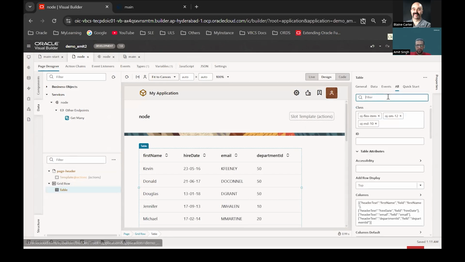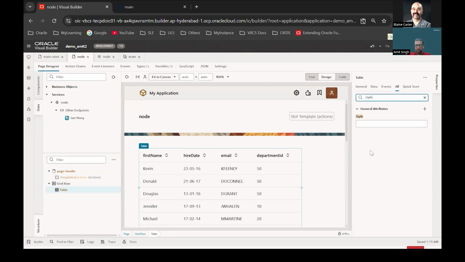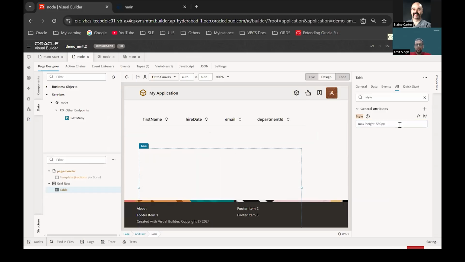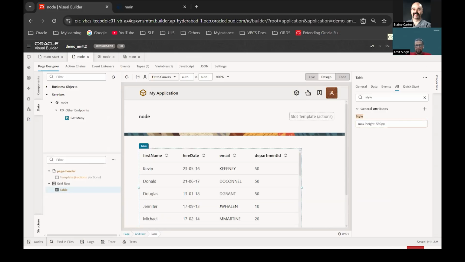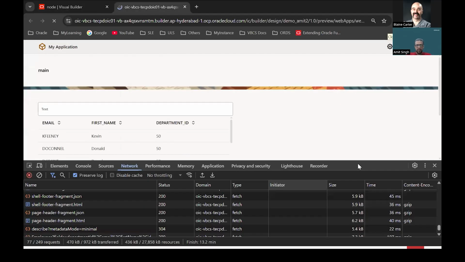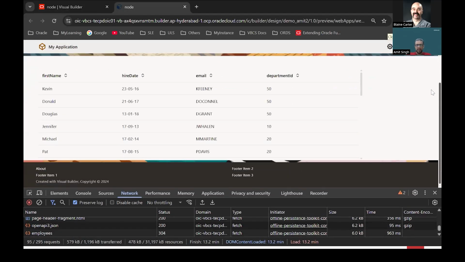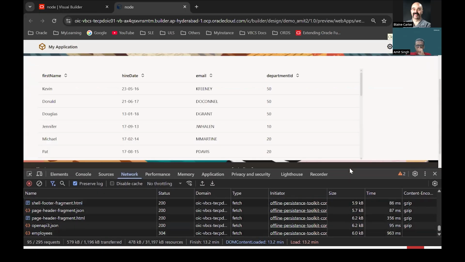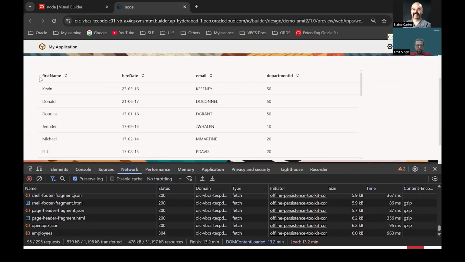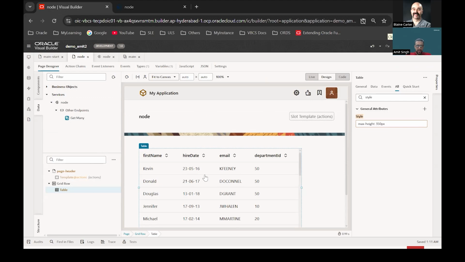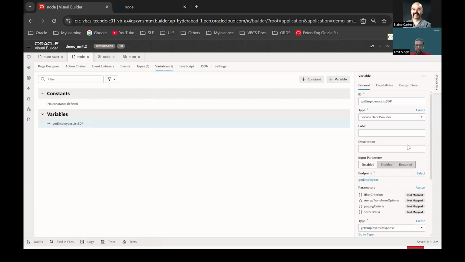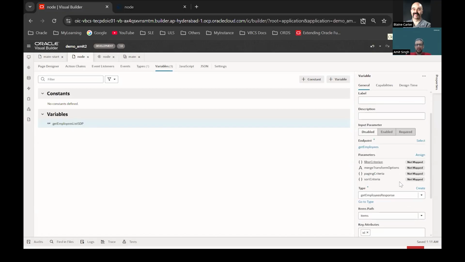Let me give a height to this. Now, if we remember, when we used our business object based endpoint, by default, because this is also an SDP, when I drag and drop this endpoint, behind the scenes it created an SDP linked to my Node API, correct?